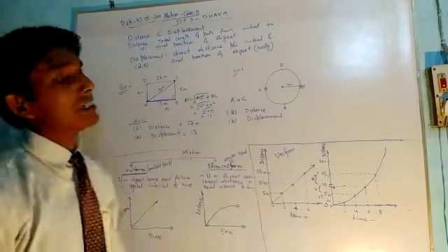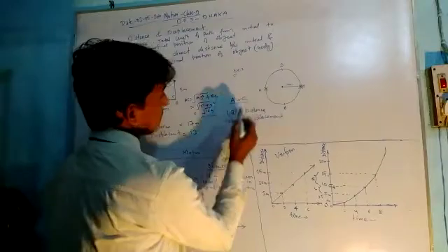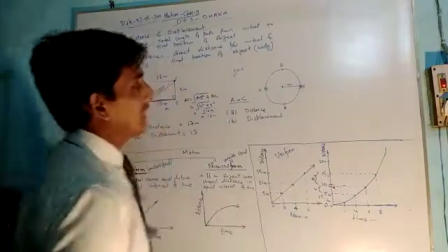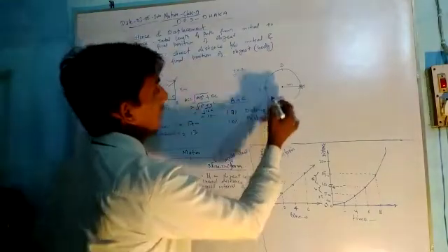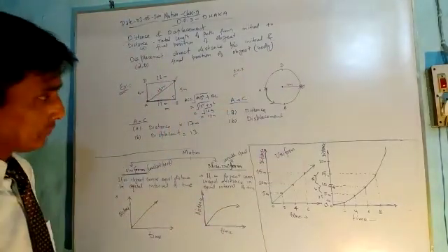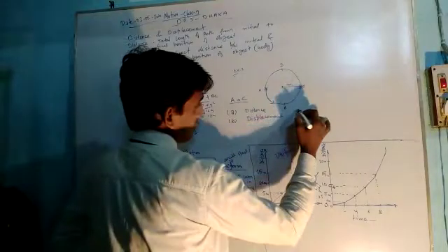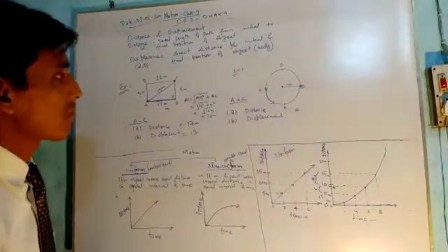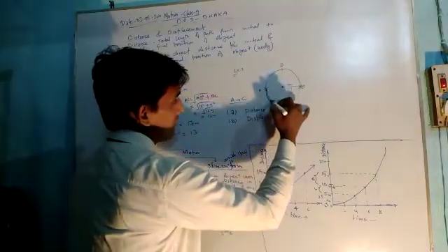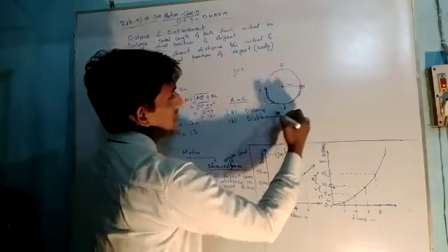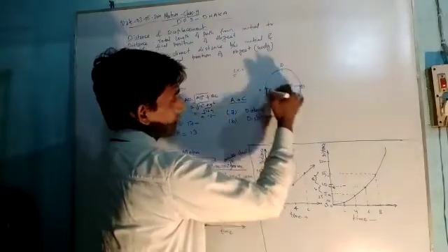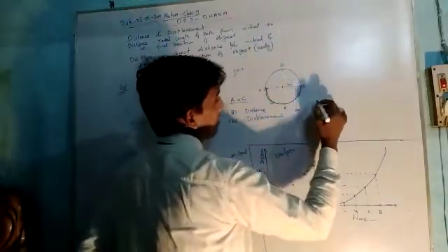Similarly, we can take another example to make it more clear. Suppose this is a circular path having a radius of 7 meter, and an object is moving from A to C in this direction. How much will be the distance and displacement? According to the definition, the length of path is called distance. So here the length of this semicircular path will be the distance.